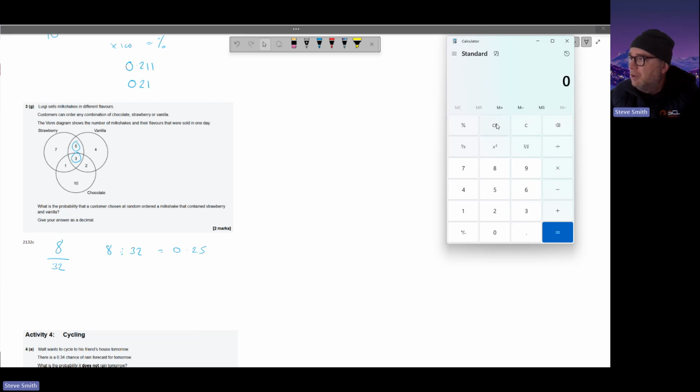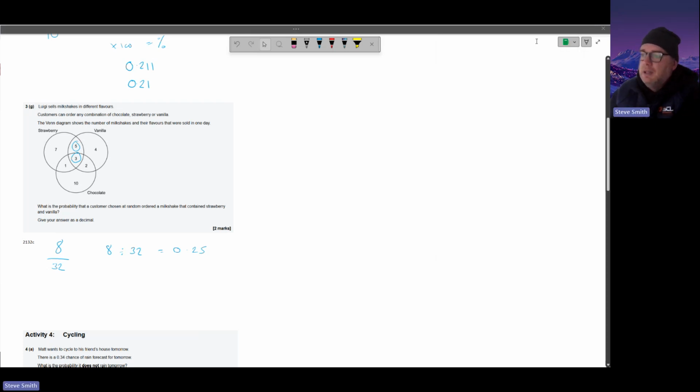Oh, not 832, obviously. 8 divided by 32. We've got 0.25. So we can recognize that there as an equivalent fraction to 1/4, because 32 is 4 times bigger than 8. And that's that one there.